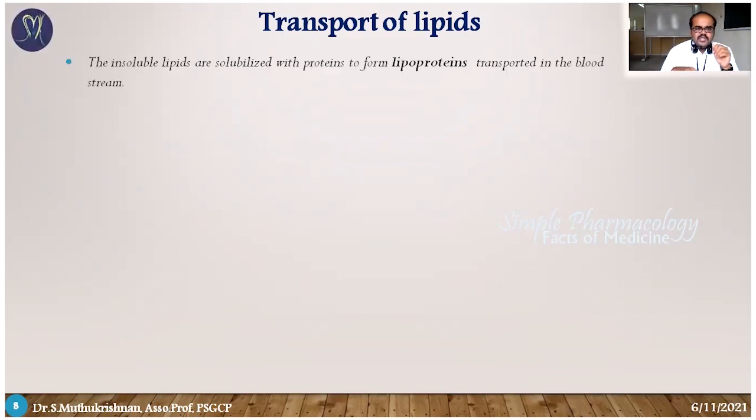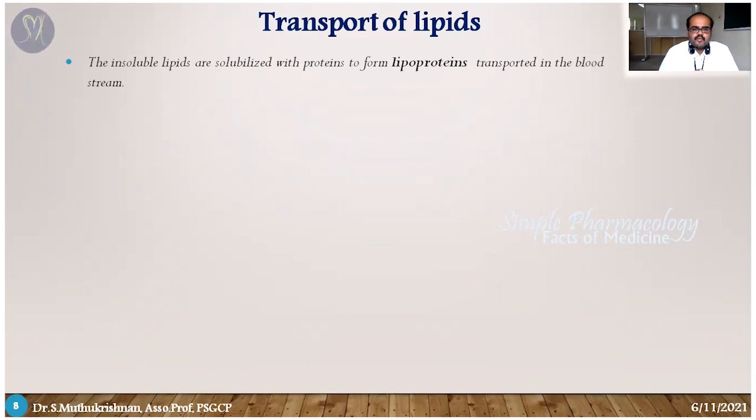So here another complication is there. What is the complication? Our lipids are hydrophobic in nature. They never mingle with watery substances, and the bloodstream is watery in nature. So how are they going to travel? With the help of proteins, our non-hydrophilic substance, the lipids, complexes with some kind of proteins.